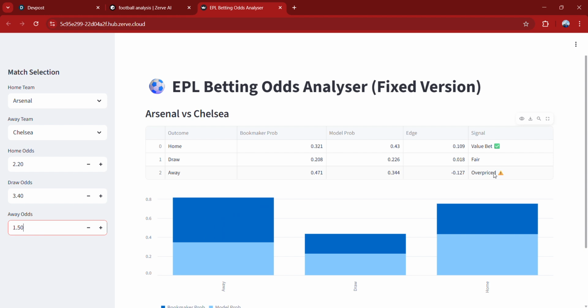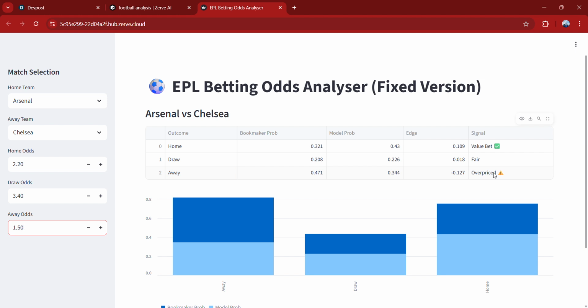Now users can make use of this tool to check for hidden value bets in bookmaker odds and analyze odds before placing their bets. What made this project interesting is that it highlights small inefficiency in betting markets, even though bookmakers are highly optimized.